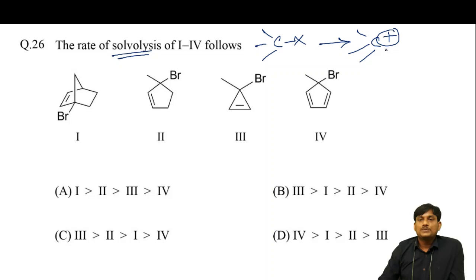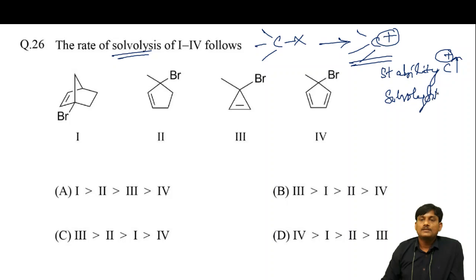Here you have to identify which one can form the more stable carbocation. As the stability of C plus increases, automatically the rate of solvolysis increases. So you have to identify which one is the more stable carbocation.